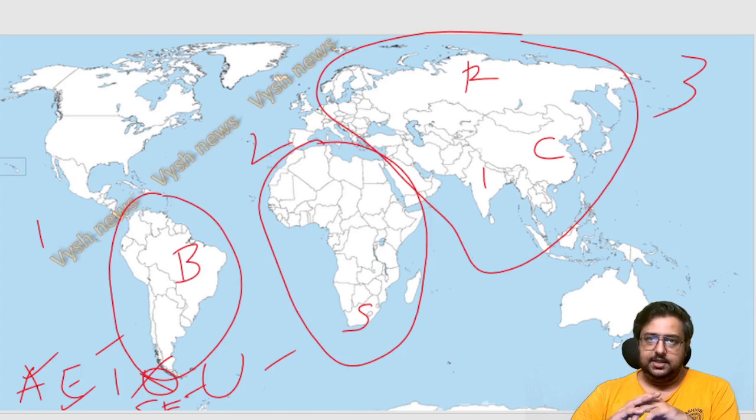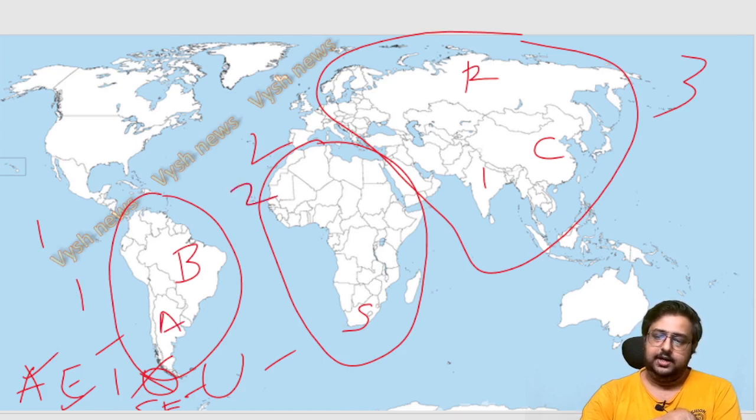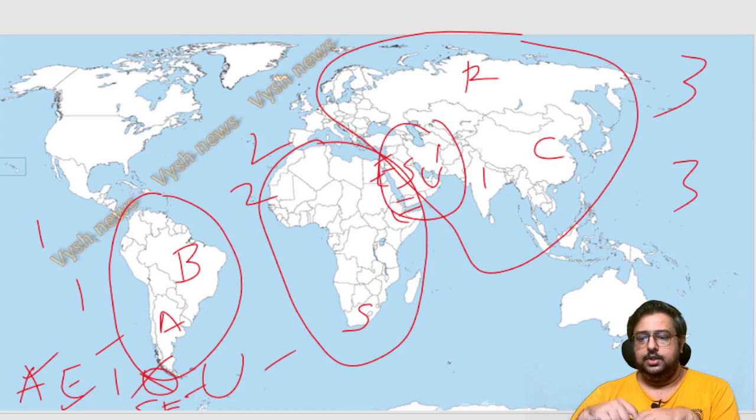Now we added 6 countries, right? The 6 countries are within these continents only. So how? The same 1, 2, 3 applies. In the first continent, add 1: Argentina. In the second continent, add 2 countries: Egypt and Ethiopia, both start with E. In the third continent, add 3 countries, all here in West Asia: Saudi, Iran, and next to Saudi one small UAE, SUI. So in the 1, 2, 3 continents, add 1, 2, 3 countries.